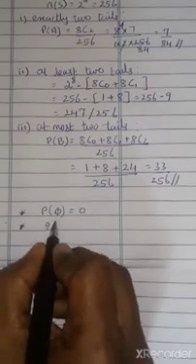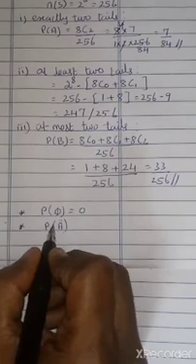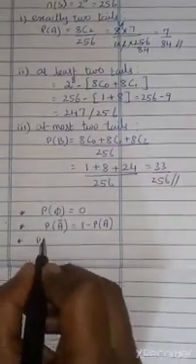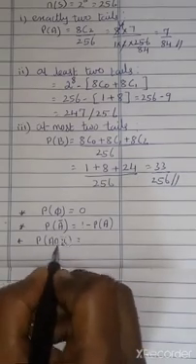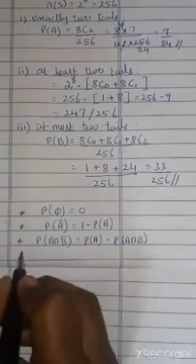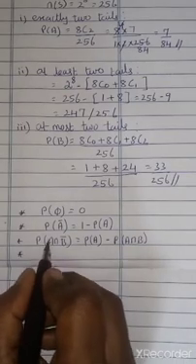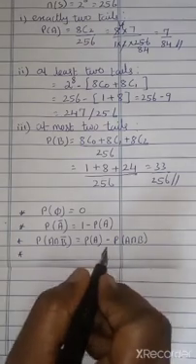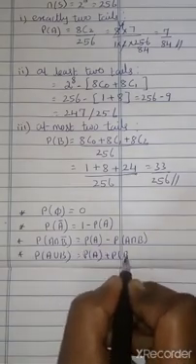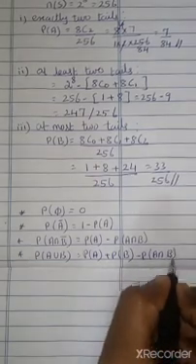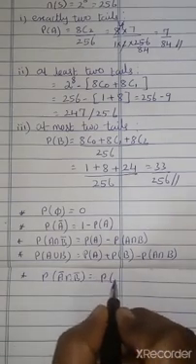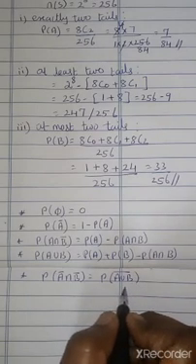Next, P of A bar, this is the complementary event of A, so P of A bar is equal to 1 minus P of A. Next, P of A intersection B bar, that is A intersection B complement, is P of A minus P of A intersection B. Similarly, P of A bar intersection B is P of B minus P of A intersection B. Next, P of A union B is P of A plus P of B minus P of A intersection B. Next, P of A bar intersection B bar is P of A union B, the whole bar. This is De Morgan's law.